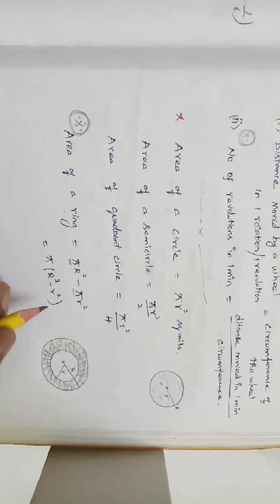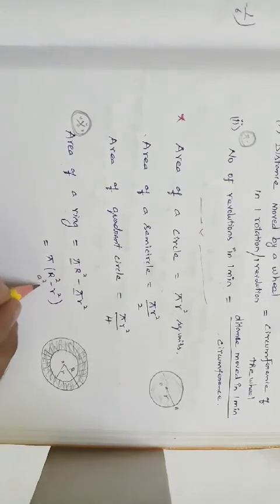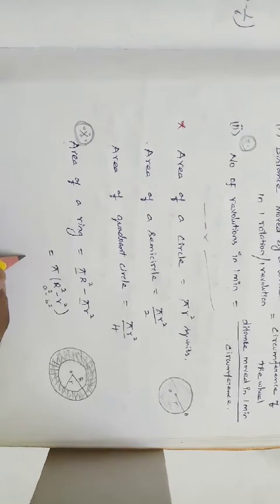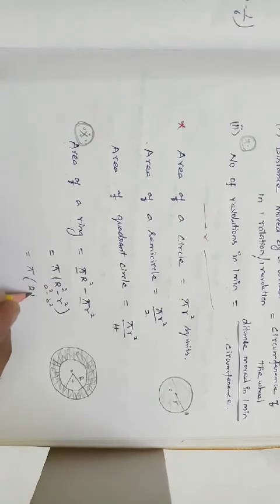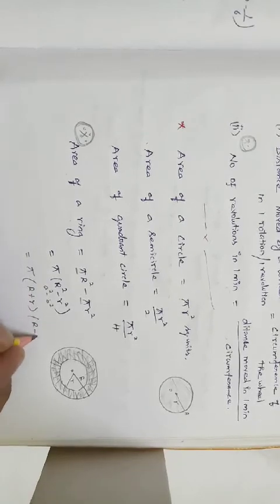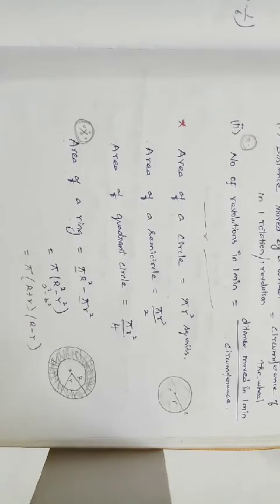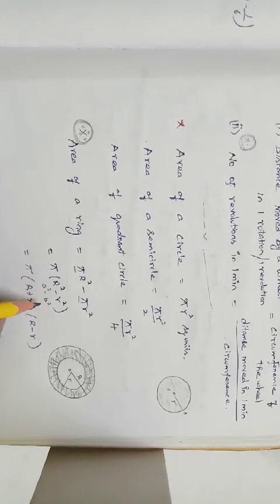Still we can simplify. We already know the A square minus B square identity: A square minus B square is equal to A plus B into A minus B. So we can write this as pi into capital R plus small r into capital R minus small r. What is A? Capital R square. What is B? Small r square. Understood?